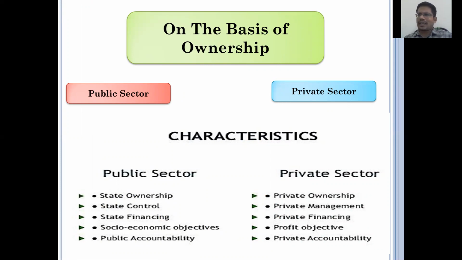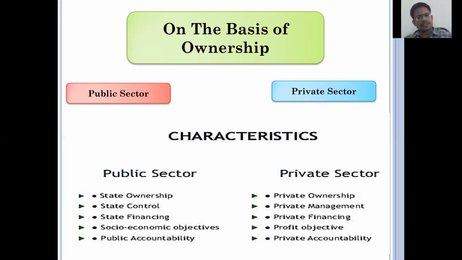And there are some characteristics of the public sector and private sector. The public sector is maintained by the state government or central government, but the private sector is maintained by private individuals, their own. The public sector is controlled by the government or state, and the private sector is controlled by private management.